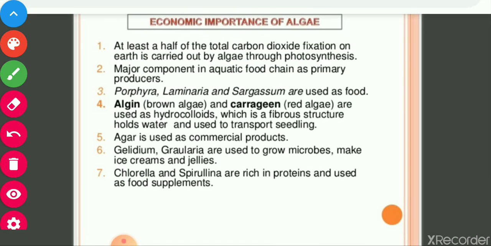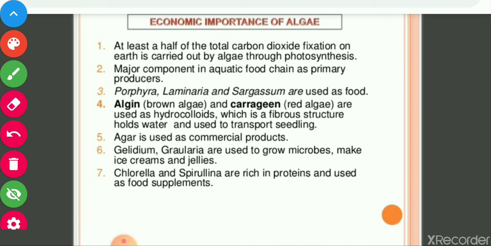Now, economic importance of algae. What is the economic importance of algae? It is a very important topic. You will study here. Number one, at least half of the total carbon dioxide fixation on Earth is carried out by the algae through photosynthesis.